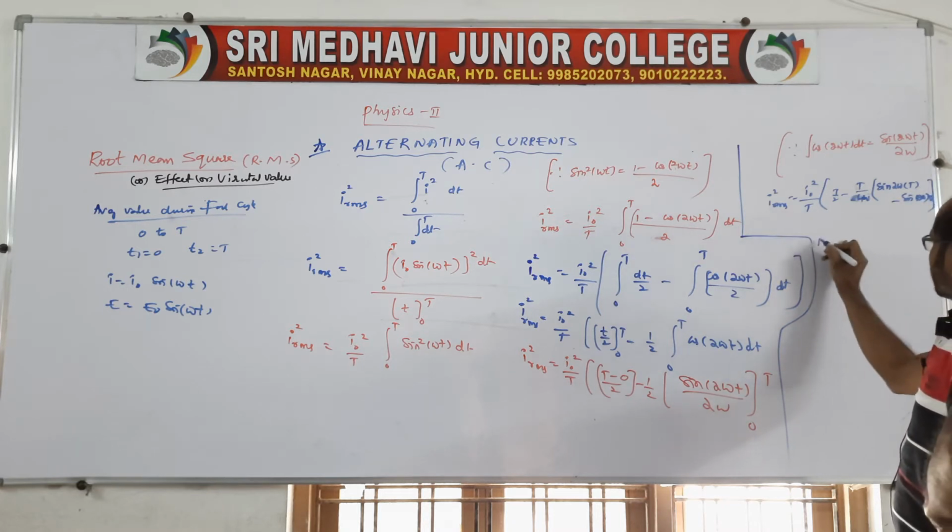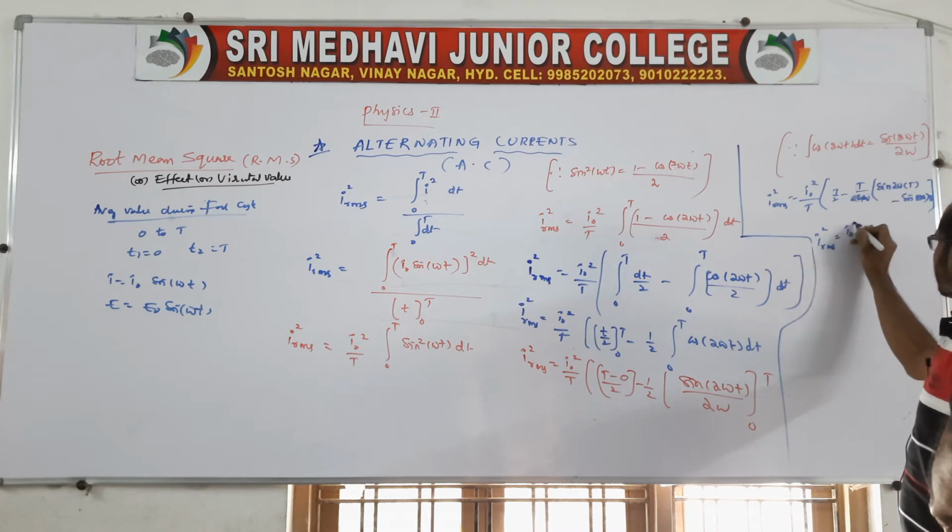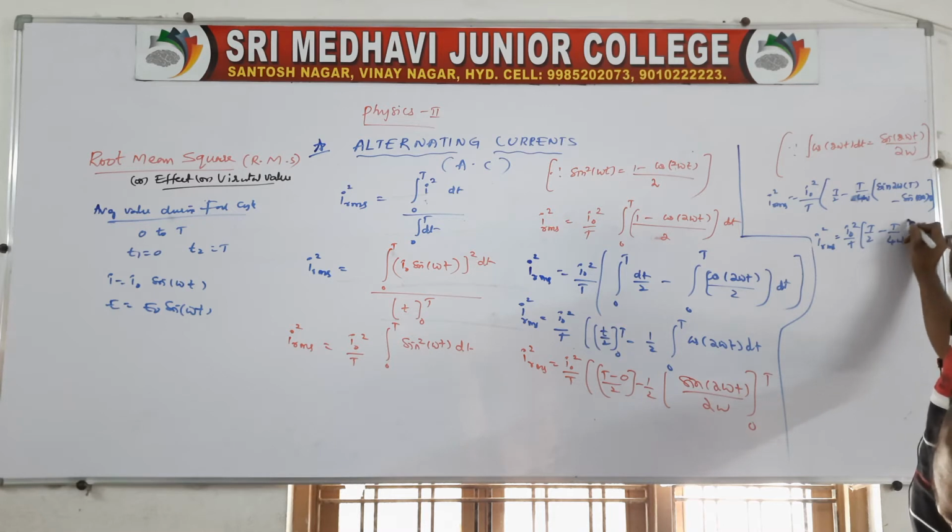Therefore I square RMS is equal to I naught square by capital T into T by 2 minus T by 4 omega. See this 2 omega, no?